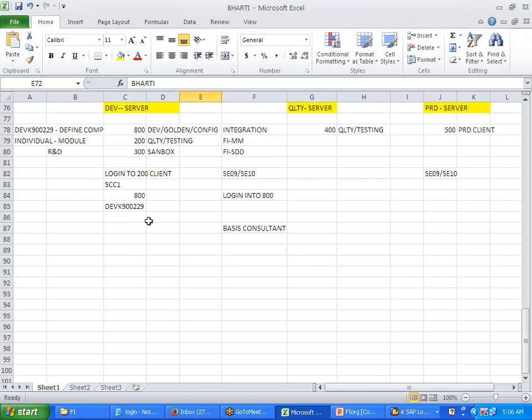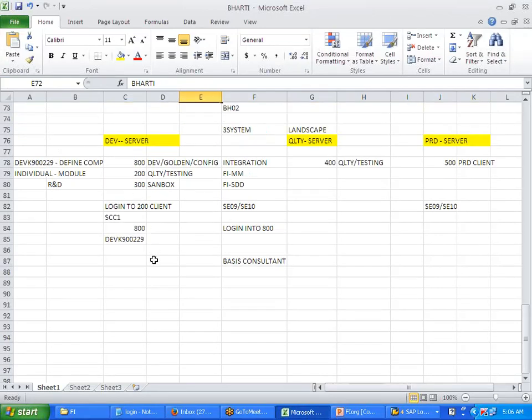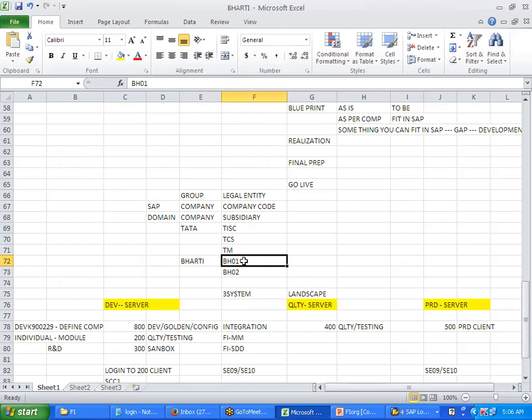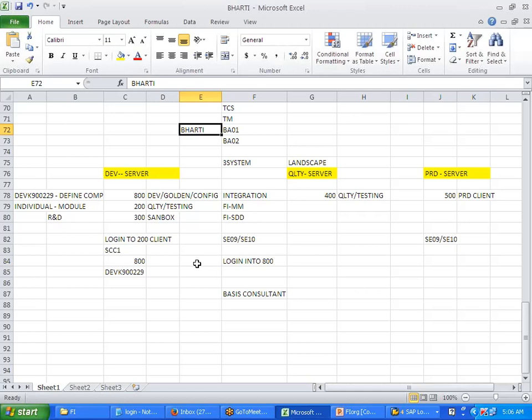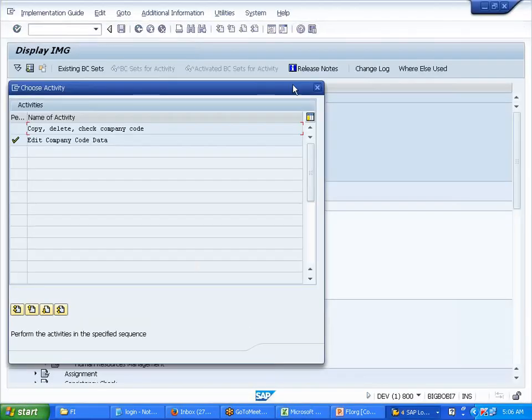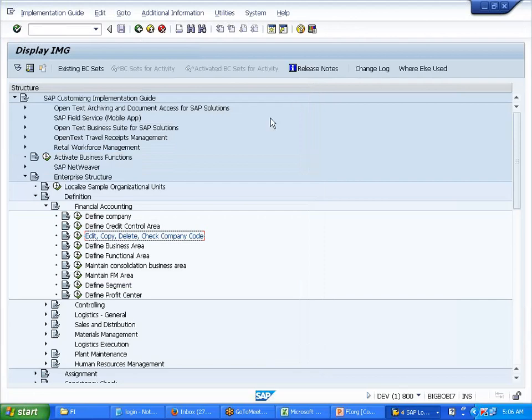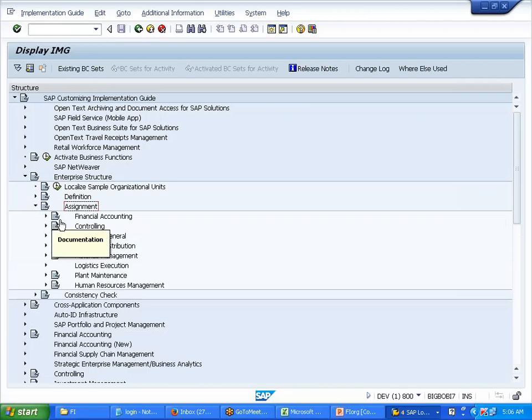Now see here, we created two. Where did we write, man? Above over here, right? This changed right now. BA01, right? BA02. Now this Bharti is under this, right? BA01 and BA02 are under Bharti, right? But the system does not understand. In order to make the system understand that BA01 and BA02 are falling under that Bharti company, you do the assignment here.